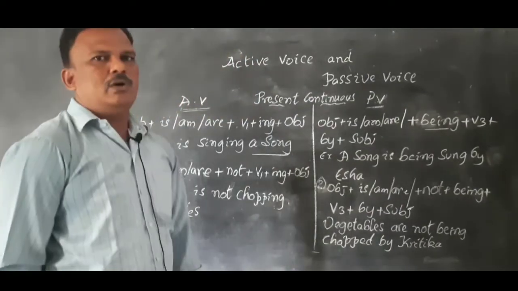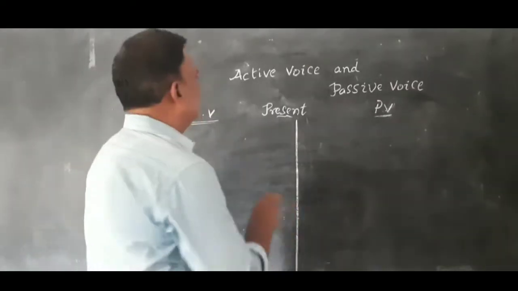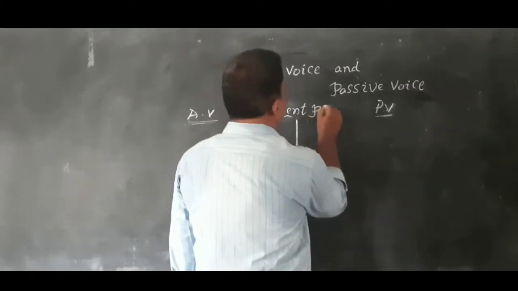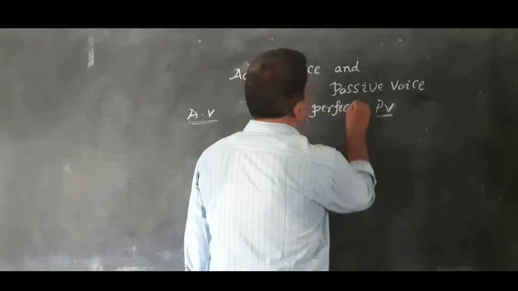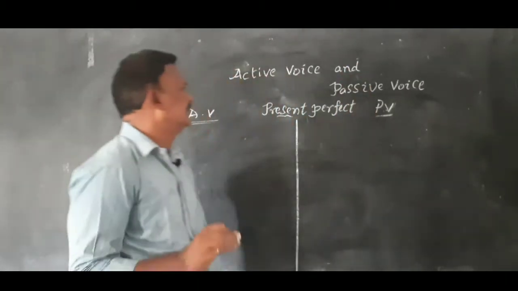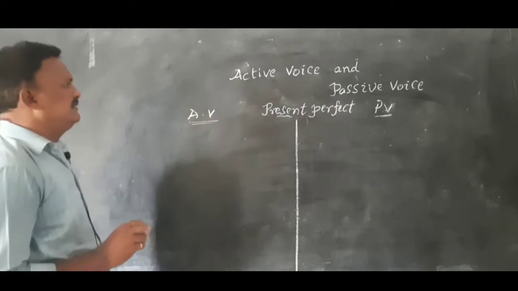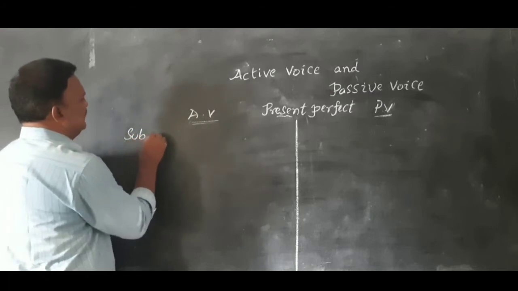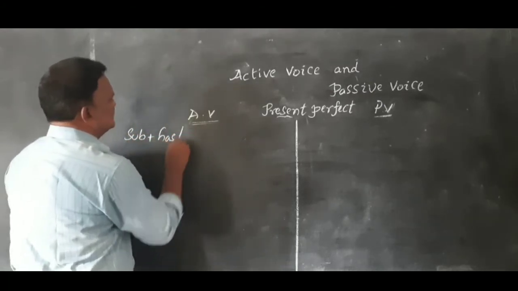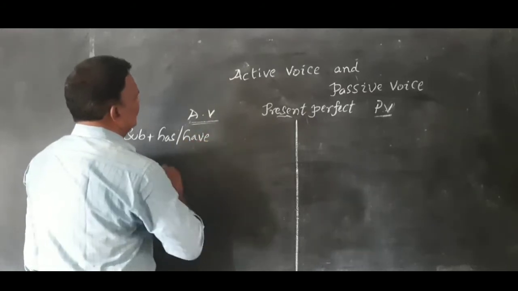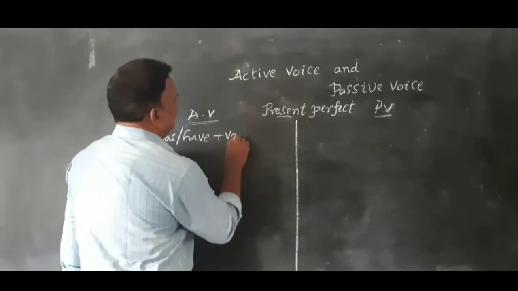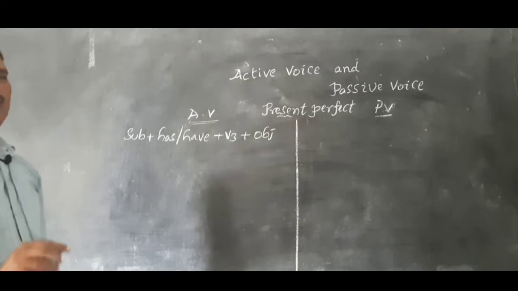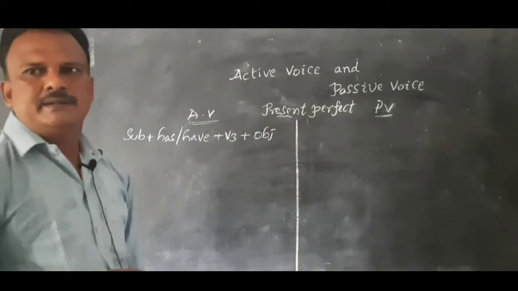Now, we will discuss present perfect. The structure of active and passive voice in present perfect. First, the structure of active voice in present perfect: subject plus has or have plus V3 plus object.